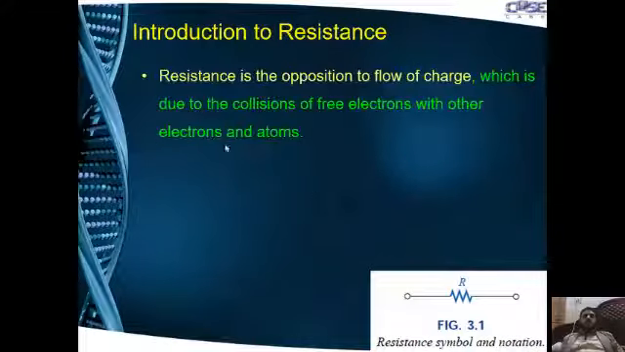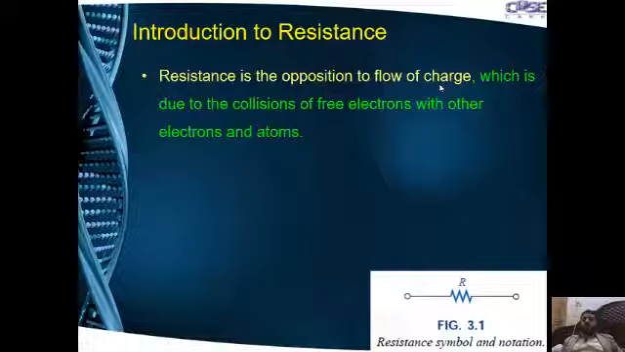This is the definition. Resistance is the opposition to flow of charge, which is due to the collision of free electrons with other electrons in atoms. So resistance is just the opposition to flow of charge. This is because in a conductor there are free electrons which are mobile in nature.